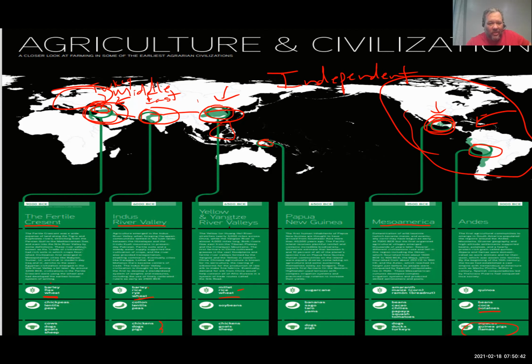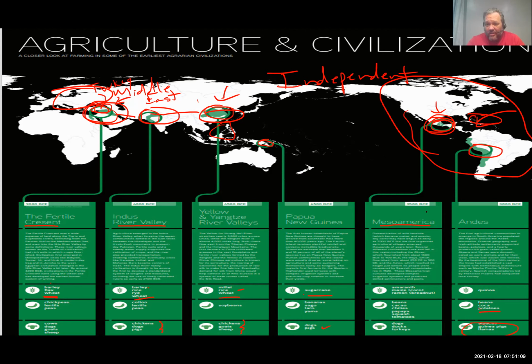So in the Yellow and Yangtze River valleys, rice, wheat, and millet, and then chickens, goats, and sheep were over there as well. Papua New Guinea, sugarcane, that's going to be a big thing over in this area that we'll come to find. Bananas, yams, then dogs and pigs there. Notice dogs are all over the place. Dogs have been domesticated for a long time.